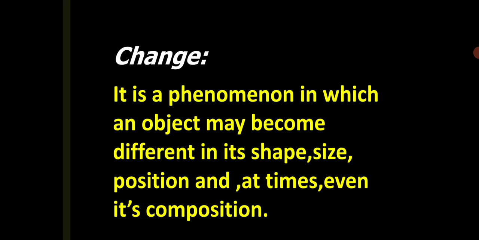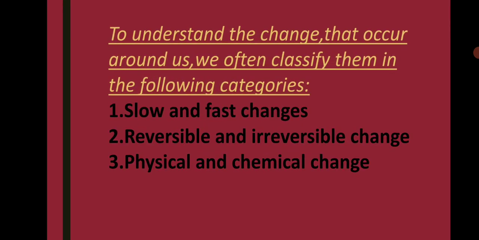So you can say change is a phenomenon in which an object may become different in its shape, size, position and at times even in its composition. Students, we can also describe change in three different categories. First is slow and fast change, second is reversible and irreversible change, and third is physical and chemical change. We will draw our attention toward these categories.